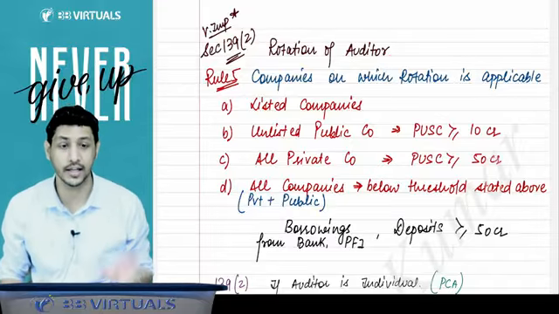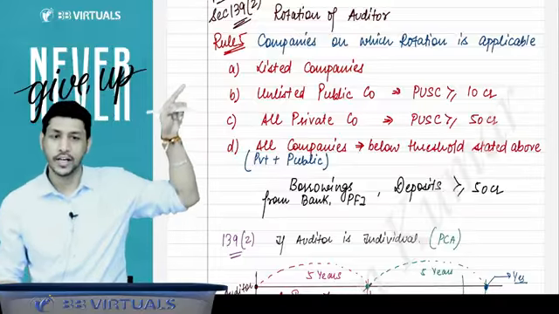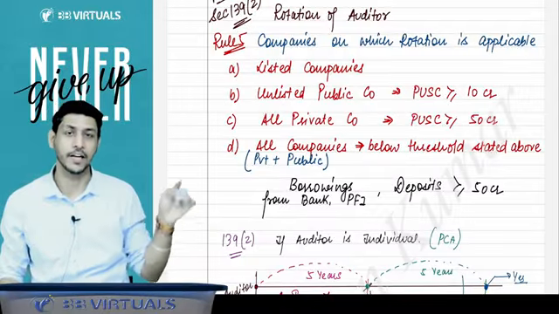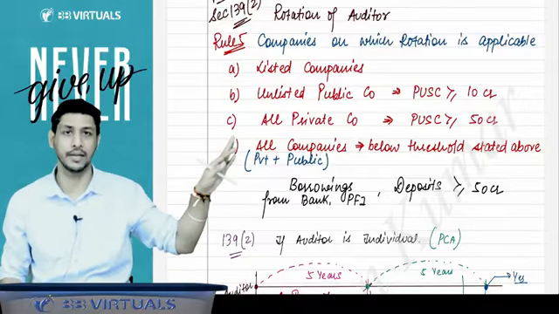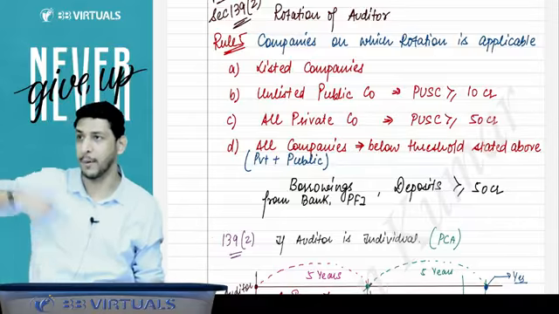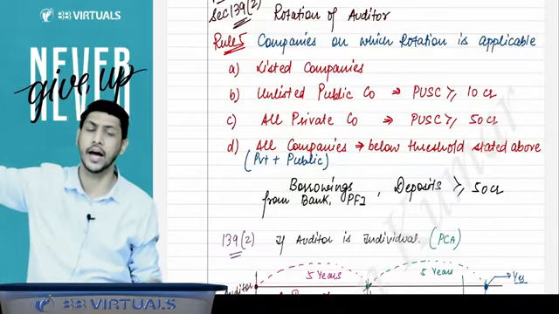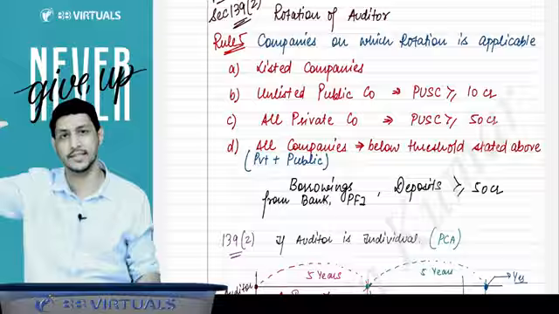So rotation of auditor is applicable to which companies? Sir, you are saying that rotation of auditor is applicable to these companies only. It means the auditor of these companies will be rotated. Apart from these companies, suppose there is some other company which is not covered here. So if I am appointed as an auditor in that company, I can do the audit of that company for 5, 10, 15, 20 years, 50 years. Yes, as much as you can.